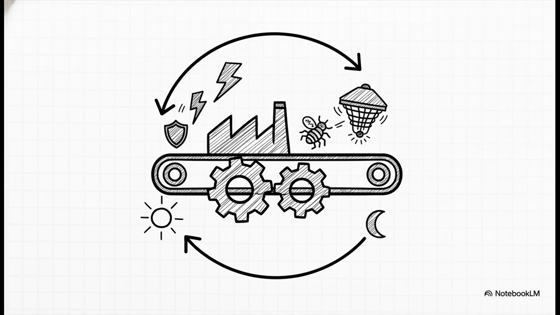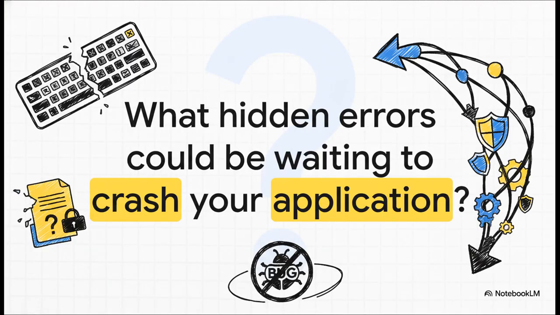Error handling isn't some nice-to-have feature. It is absolutely essential. So I want to leave you with this question. The next time you're writing some code, just stop for a second and ask yourself, what are all the hidden things that could go wrong here? What happens when the unexpected happens? And have I built the safety net to catch it?